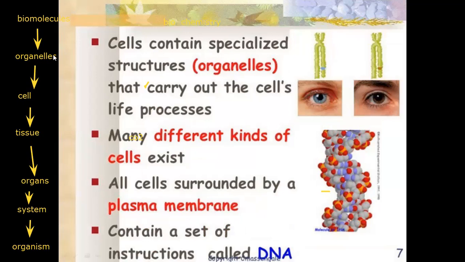Organelles are specialized structures found in the cell, like the nucleus, cytoplasm, vacuole, cell membrane, cell wall, and so on. We have many mitochondria. These specialized structures are responsible for carrying out life processes like respiration and digestion. So is there respiration and digestion in the cell? Yes, for sure. It carries out many life processes.